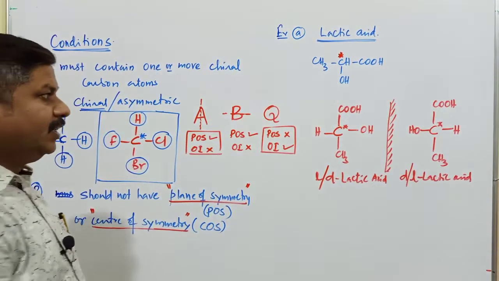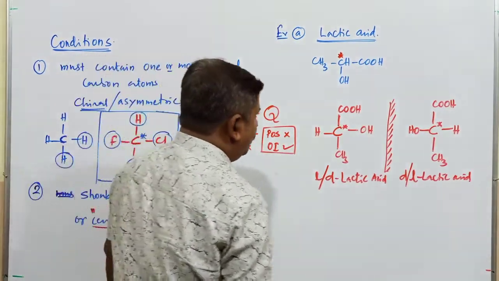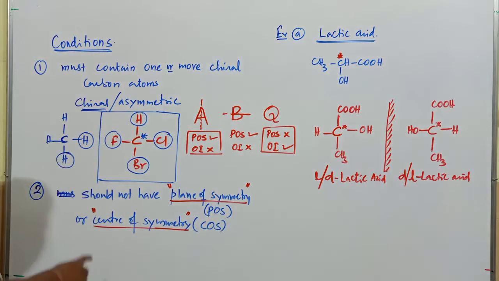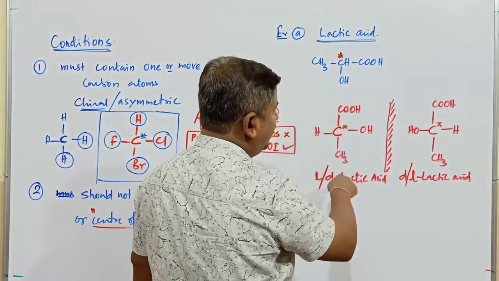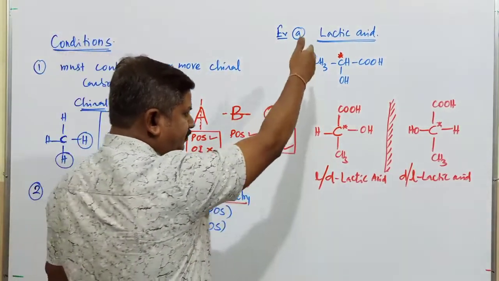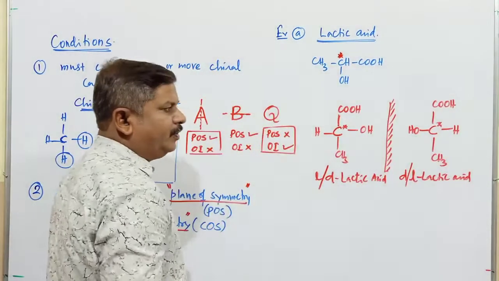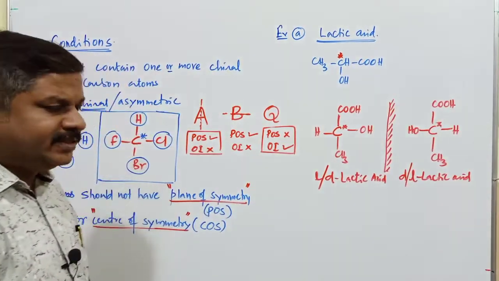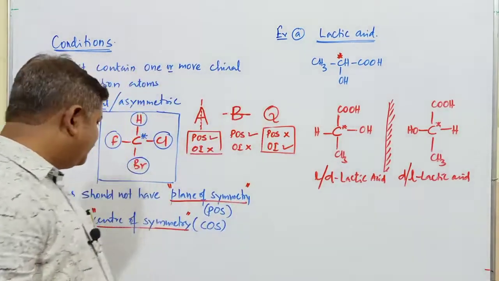So this compound is said to be an optically active compound, and one condition is that it contains a chiral carbon atom, as I have mentioned. The second condition is that it does not contain a plane of symmetry. You cannot produce two equal halves if you are moving in any particular direction. Whether you cleave the molecule vertically or horizontally, two equal halves cannot be produced. When two equal halves are not produced, this compound does not contain a plane of symmetry or center of symmetry. Means very clear.